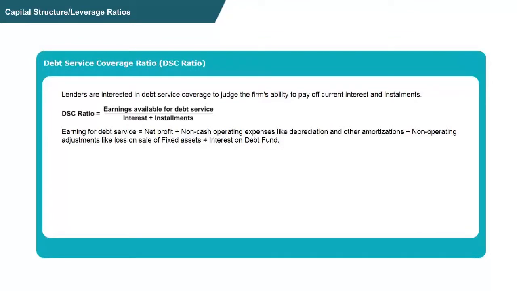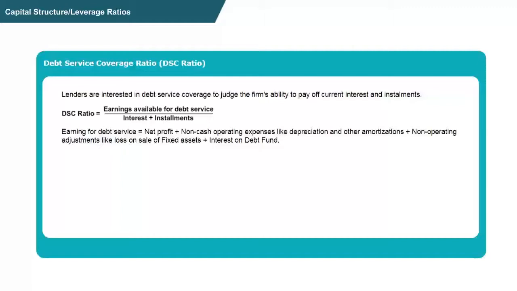The first one is debt service coverage ratio. In this ratio, lenders are more interested, and with the help of this ratio, they can judge the firm's ability to pay off current interest as well as the installment amount. Therefore, the formula of debt service coverage ratio is equal to earnings available for debt service divided by interest plus installments. Here in the denominator, we consider two factors, that is interest and installment. So, with the help of this ratio, the lenders will get to know to what extent the firm is capable of paying off not just interest but also the principal amount which is to be repaid.